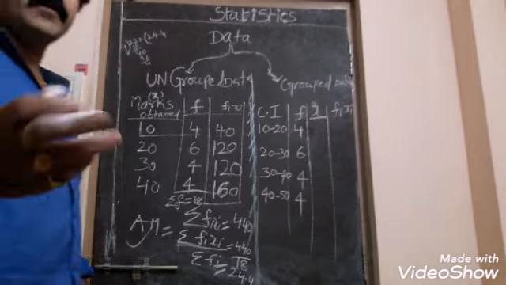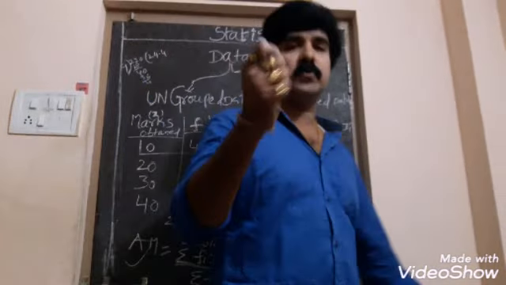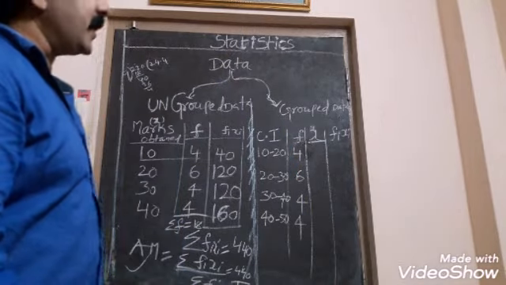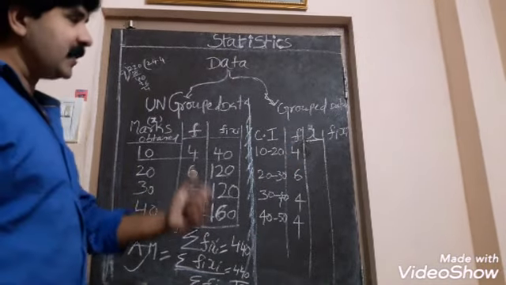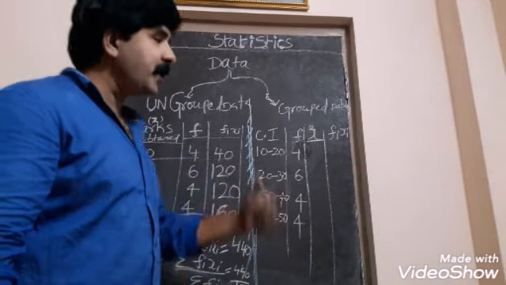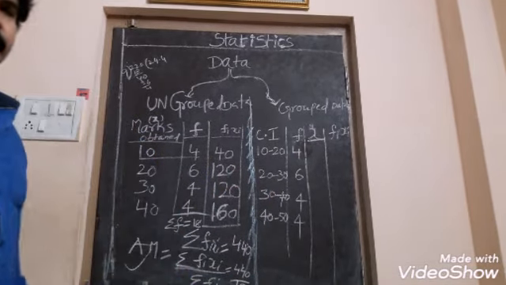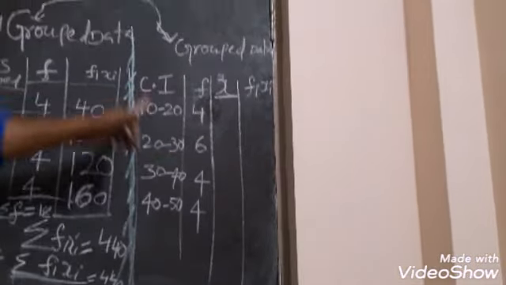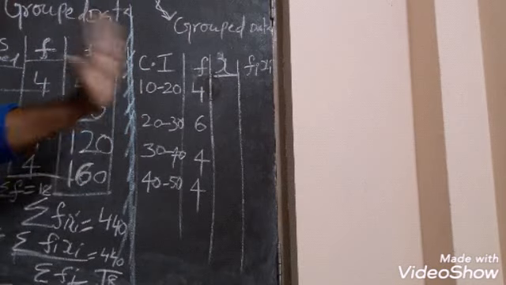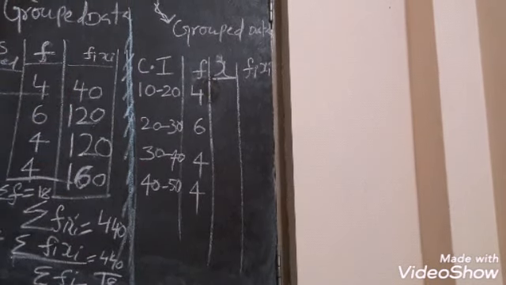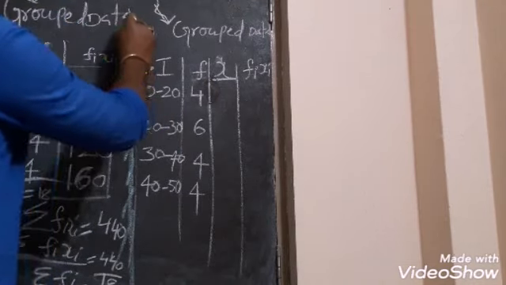I think ungrouped data may be given to you for 2 marks or 3 marks questions. But mostly the lengthy questions, I mean to say 5 marks and 7 marks questions, come in grouped data only. Okay, so now let us look over the grouped data. In this I will only say what grouped data is. We will solve the problem in the next instance. Okay, how will the grouped data be formed?